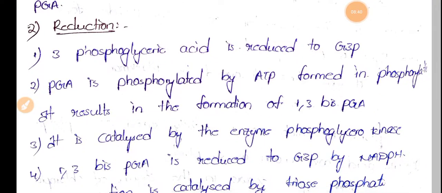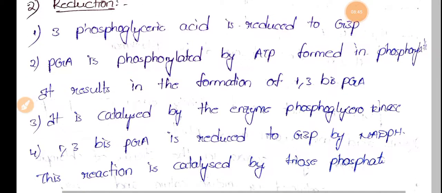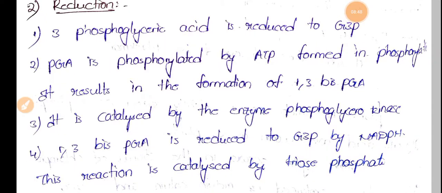Whatever 3-phosphoglyceric acid is formed is reduced to glyceraldehyde 3-phosphate, and here we'll have around 6 molecules of glyceraldehyde 3-phosphate. Now all these glyceraldehyde 3-phosphate molecules will be utilized to regenerate the energy source.